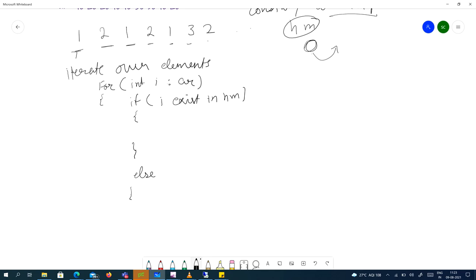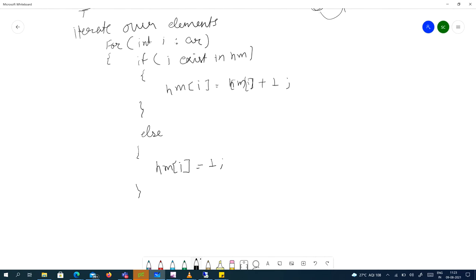Currently it does not exist, so we just need to enter this key, and then the value is 1. If it exists, we'll just increase its value, that's all. HM of I plus 1. Okay, isn't it simple? We have already constructed our hash map.